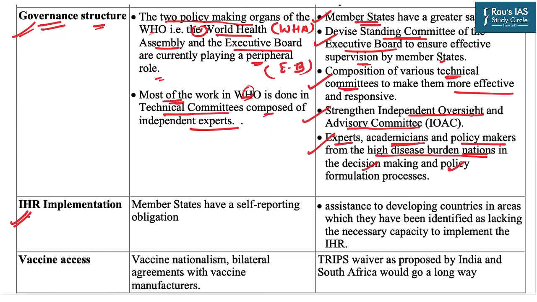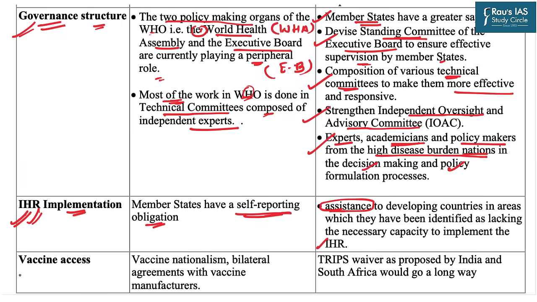Next issue is related to the health regulation implementation. Now, member states have self-reporting obligations, which means that they are not pressurized by some external agency and there is no compulsion. However, the issue is not of compulsion, because there are several developing and least developed countries which do not have adequate resources to implement all the regulations of the WHO. So that is why self-reporting should be encouraged, but the developed countries must provide assistance to the developing economies in order to implement the International Health Regulations.